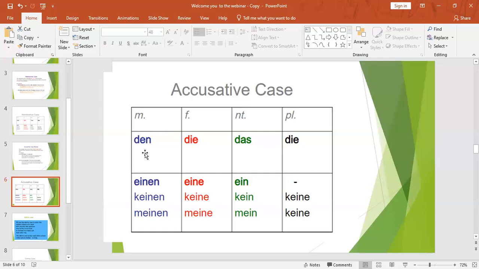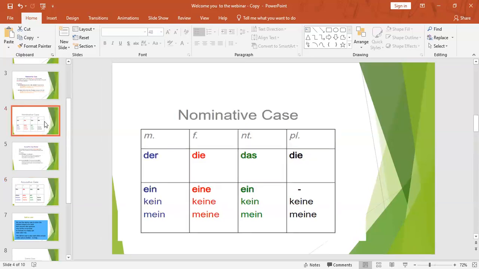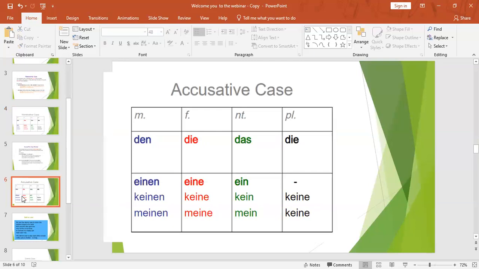When you compare this accusative case with nominative, where is the change? Just observe it. Nominative case, you can take a screenshot also, and take a screenshot of accusative as well, and try to compare where the difference is. Because it is easy. If you compare, you don't need to remember the accusative. You can take just one or two minutes for that.